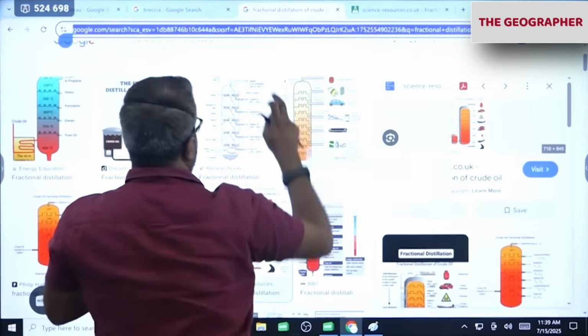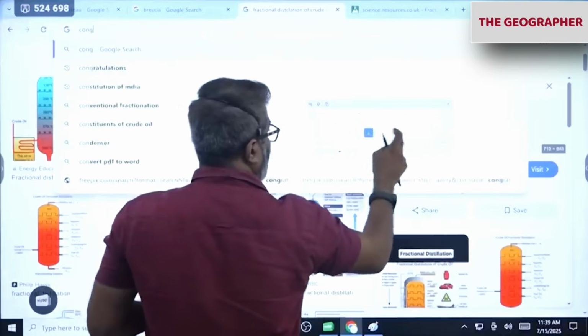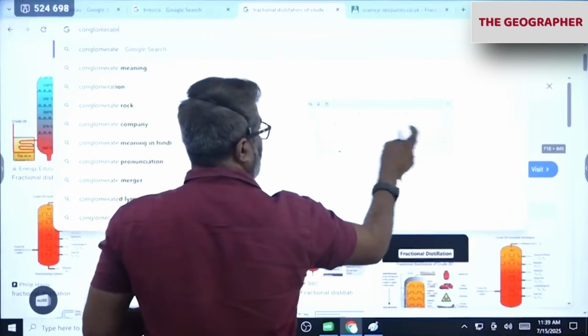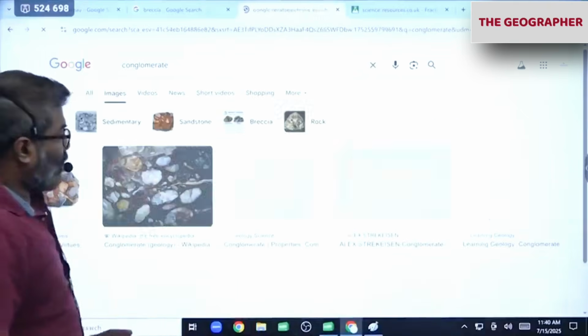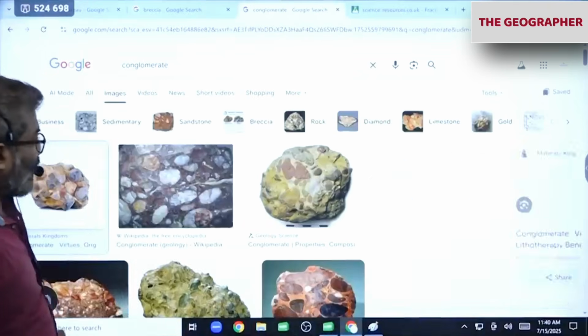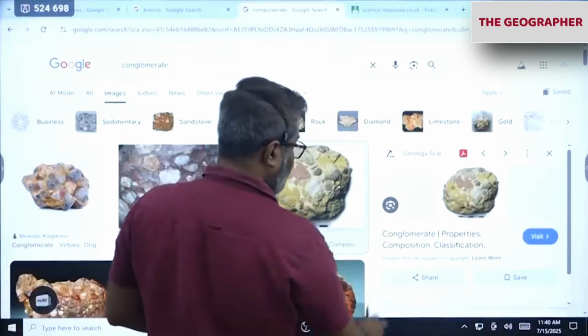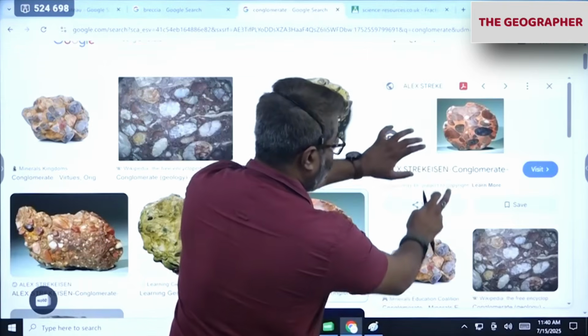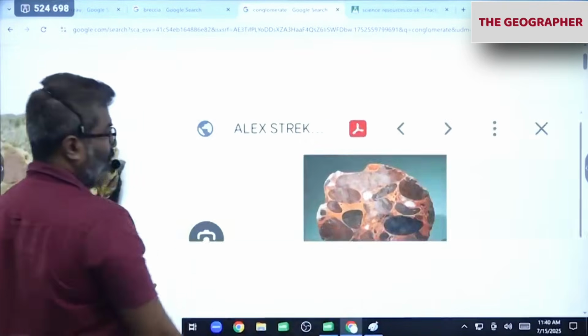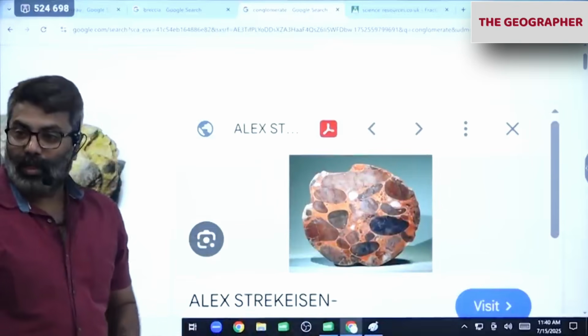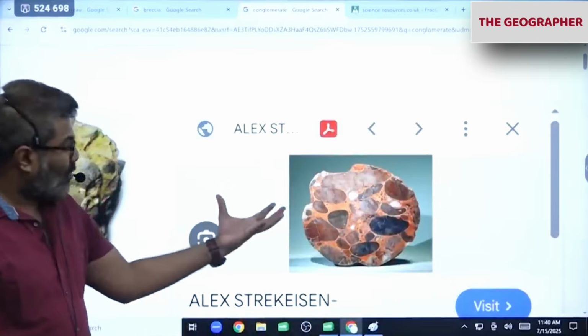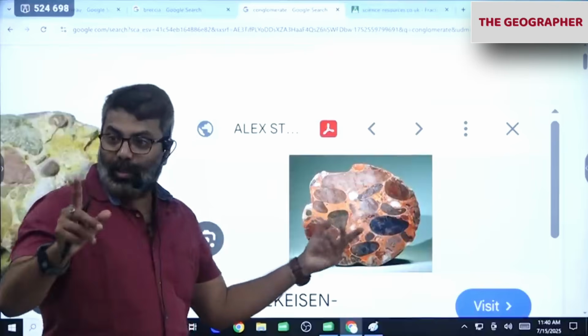I'll show you one more. Conglomerate. You notice this rock. This is again a very interesting rock. Again, it is formed due to compaction of different size rocks, but these are all rounded.